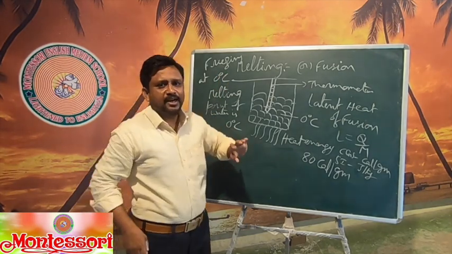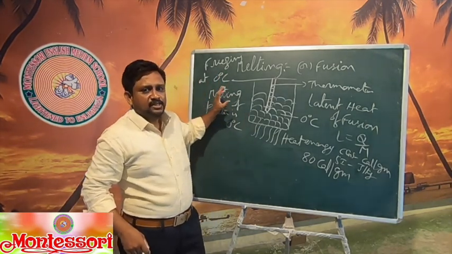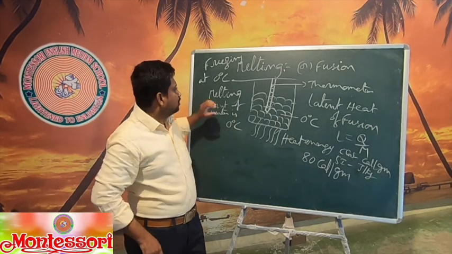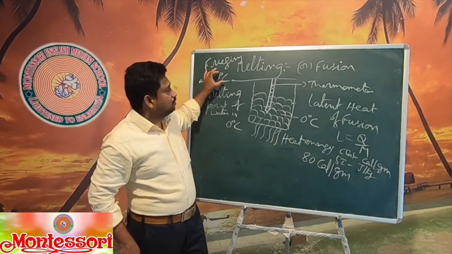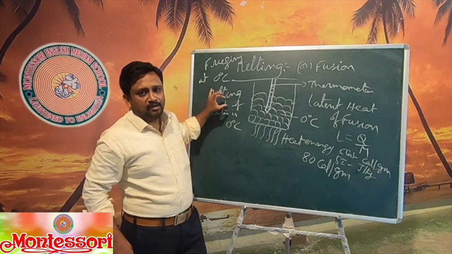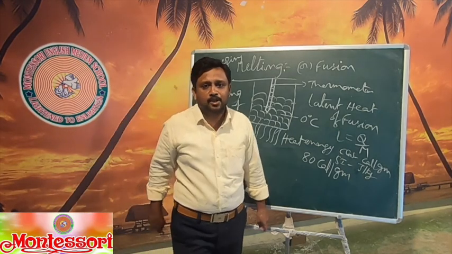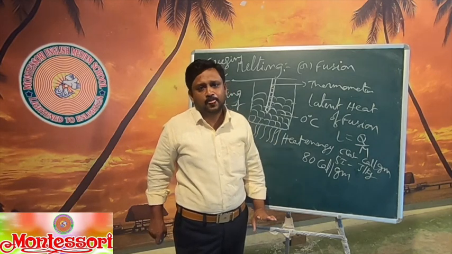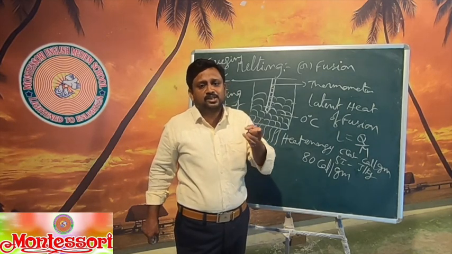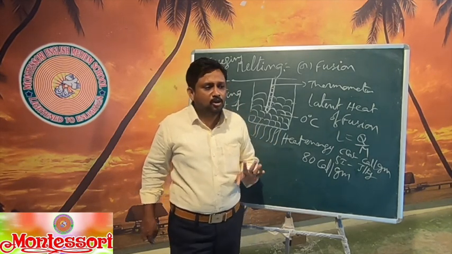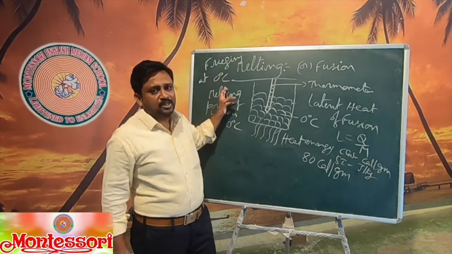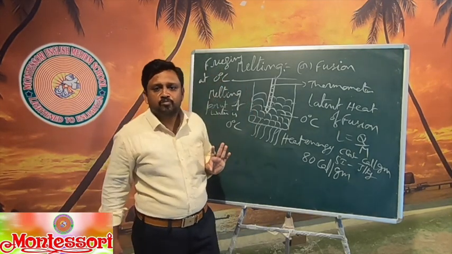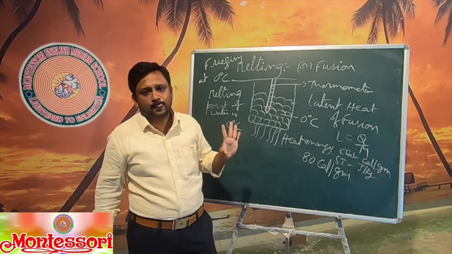Freezing will take place at 0 degrees centigrade. So, while freezing and while melting, both temperatures are the same. Melting will also take place at 0 degrees centigrade. Freezing also takes place at 0 degrees centigrade. So, both melting and freezing points are equal. That is nothing but 0 degrees centigrade.